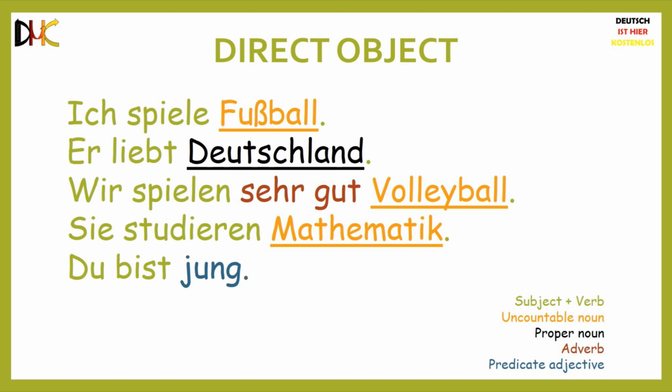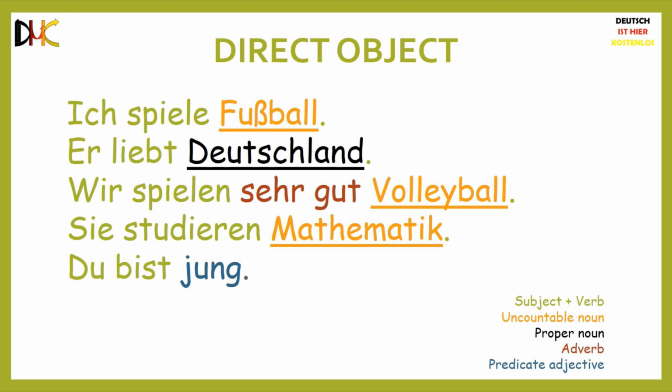Here are 5 sentences we have come across over and over again in our previous lessons. Ich spiele Fußball. Here, Fußball is the direct object. Ich liebe Deutschland. Here, Deutschland is the direct object. Wir spielen sehr gut Volleyball. Here, volleyball is the direct object. Sie studieren Mathematik. Here, Mathematik is the direct object.